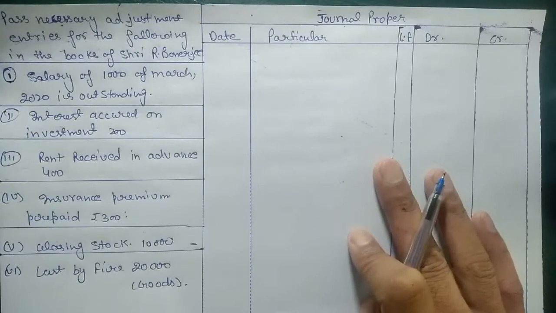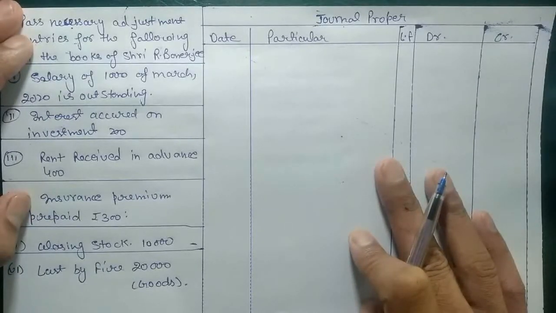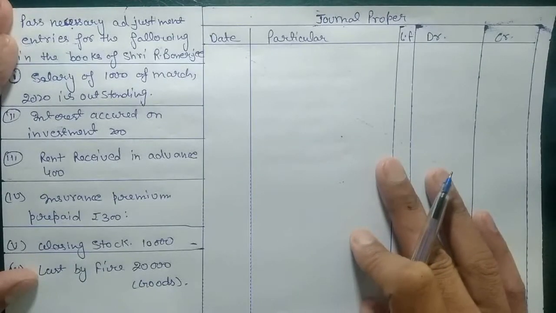But other than those entries, we have a number of entries that we need to post in a book, but we do not post these entries into those 5 books. So all the other entries that we can't post in the first 5 books, we will post into our last book, that is journal proper. So journal proper is a book in which we record all those entries that we can't post in our first 5 books.